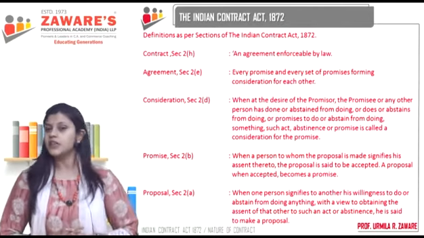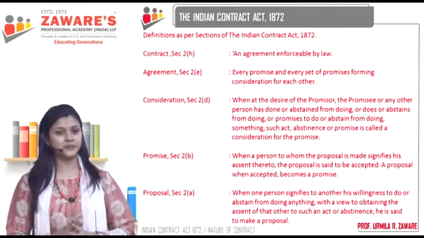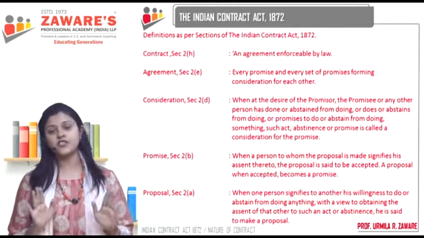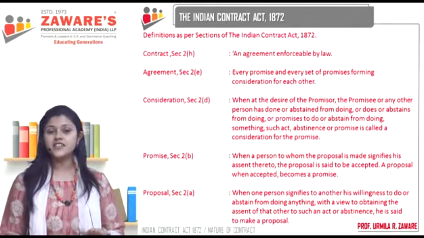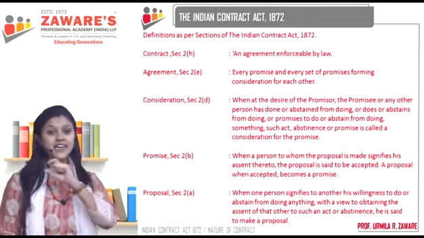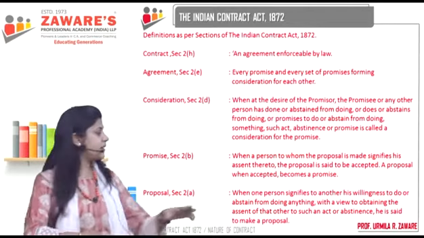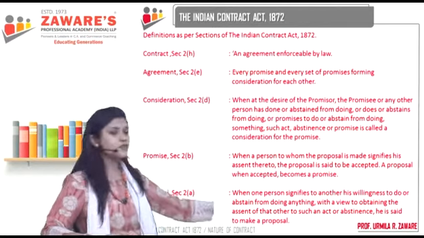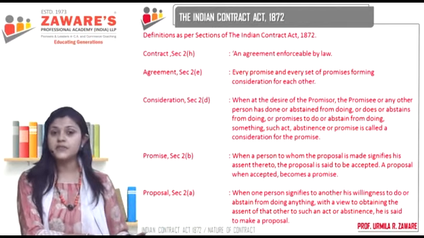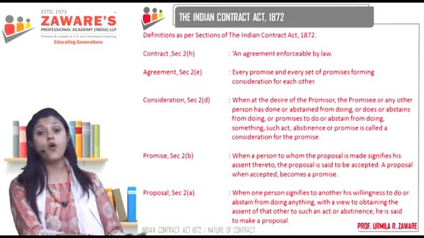Legal language appears a little confusing. It just appears, but it is not at all confusing. It is very easy to understand. Let's just analyze each word and go about it a little slowly, okay? Now, the base is proposal. So let's first understand the meaning of the word proposal or offer.